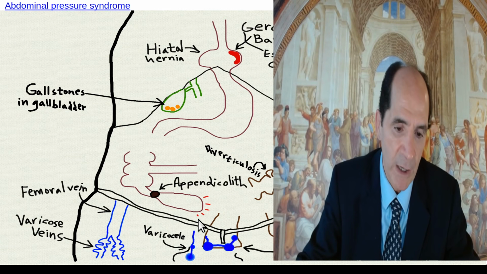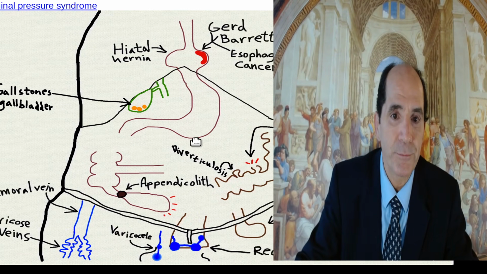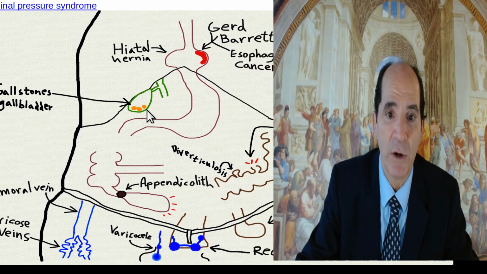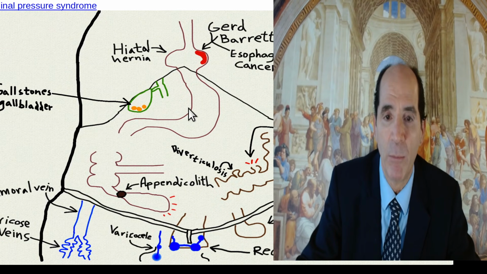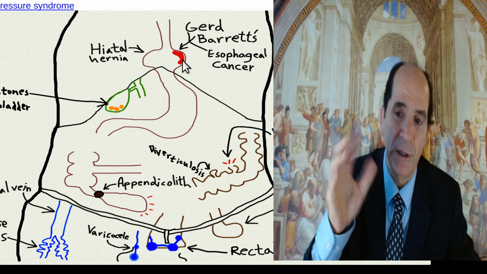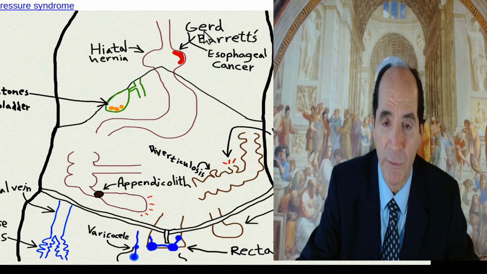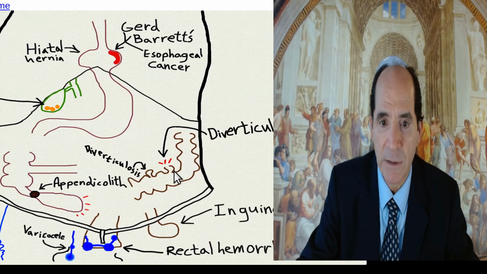Here's the hemorrhoids around the rectum. Here's the varicocele, dilated veins in the scrotum. You'll get gallstones in the gallbladder. That's part of Western abdomen syndrome. I'm going to get to that in a moment. Here's hiatal hernia, the stomach popping up into the chest, refluxing acid, getting esophagitis, leading eventually to Barrett's esophagus, a change in the mucosal lining of the esophagus. GERD, heartburn-like discomfort, pain from gastric reflux, gastroesophageal reflux, and then a higher risk of esophageal cancer. Diverticulosis is the outpouchings. When it pops, that's diverticulitis.